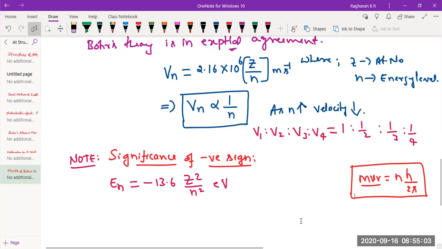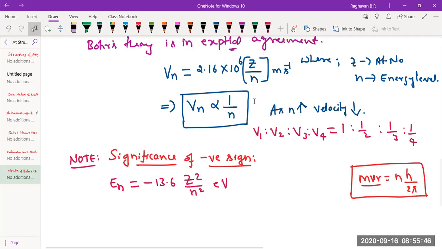Now, see this condition: mvr is equal to n into h by 2 pi. It is incorporated to accommodate an electron in a particular energy level. What is the condition if electron has to be there in third energy level? Its angular momentum as a whole value should be equal to that energy level n, let's say third energy level, 3 into h by 2 pi. This equation should not be used to compare velocity of electron across the energy levels. This is not an equation to calculate velocity at all. It is only a condition incorporated to accommodate an electron.